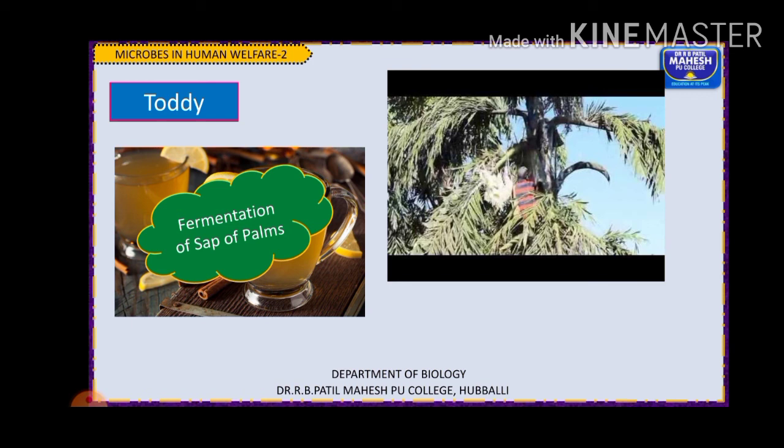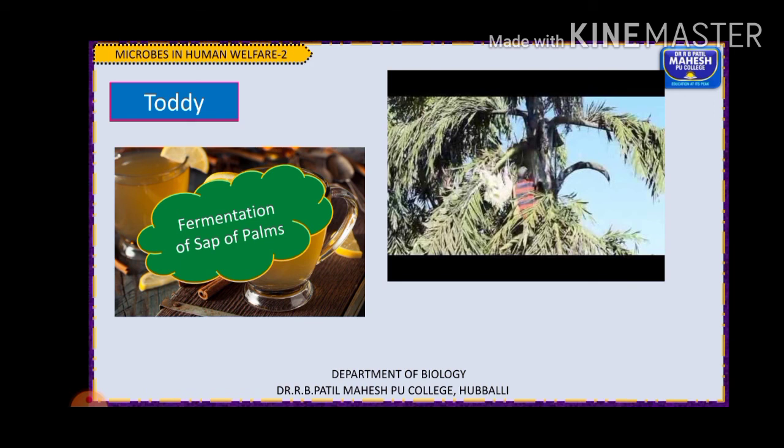A common source is tapping of the spadices, that is, the inflorescence of the coconut. It is generally a refreshing drink. It can also be heated to produce jaggery, also called palm sugar.